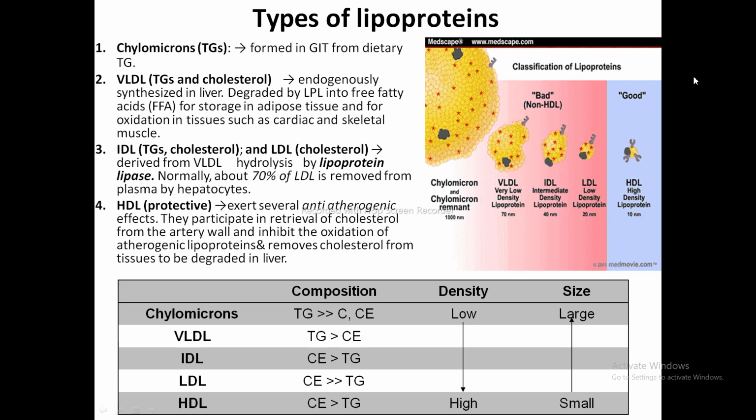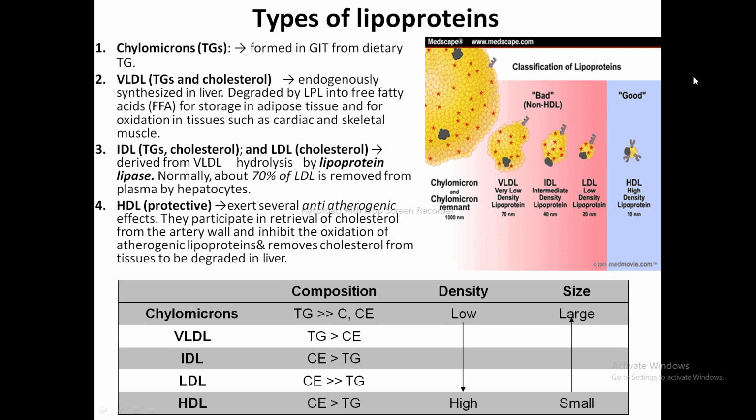Then the intermediate density lipoprotein is derived from VLDL hydrolysis by the enzyme lipoprotein lipase. Normally 70% of the low density lipoprotein is removed from the plasma by hepatocytes. And at last, high density lipoprotein exerts several anti-atherogenic effects. It participates in retrieval of cholesterol from the artery wall, inhibits the oxidation of atherogenic lipoproteins, and removes cholesterol from the tissues to be degraded in the liver.